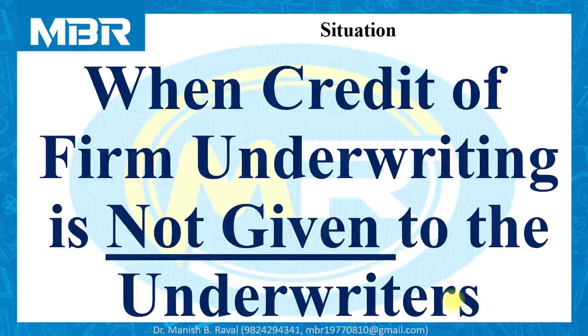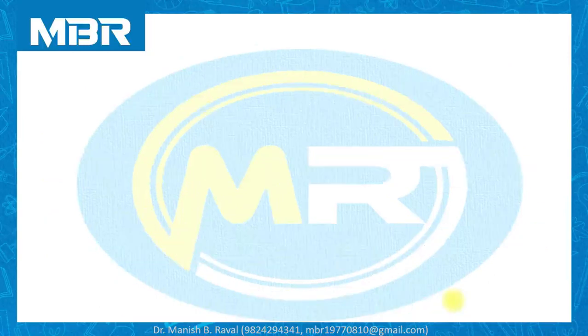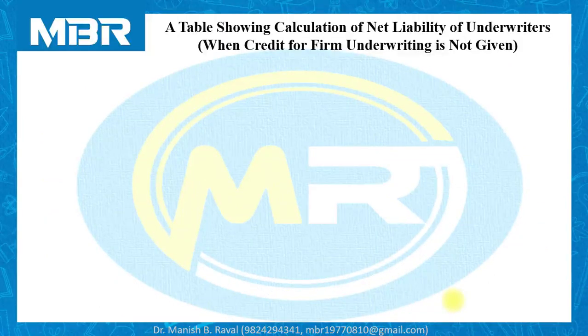Let us define the situation first. As you all know, we need not provide any kind of credit or benefit to the underwriters for their firm underwriting because it's clearly given in our question. With this, let us start calculation of net liability of underwriters.